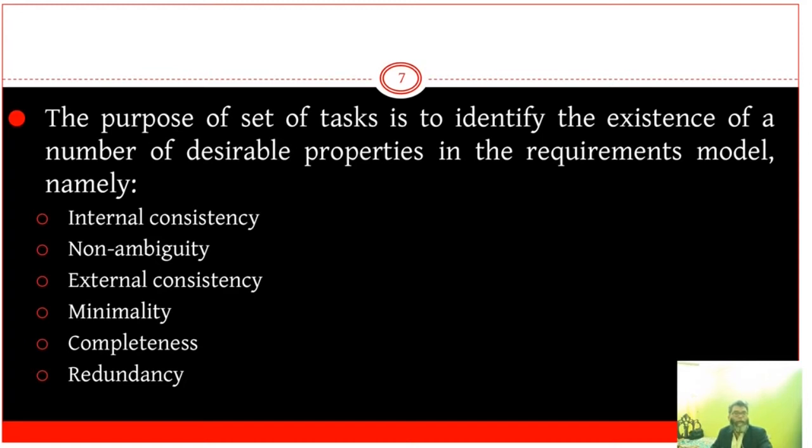Third one, external consistency. It is agreement between what is stated in the requirement model and what is true in the problem domain. Then comes minimality. It's an important feature which should be present in our requirement statements.